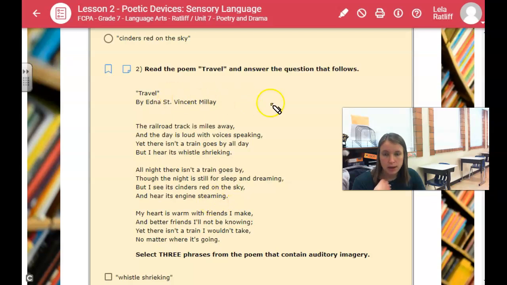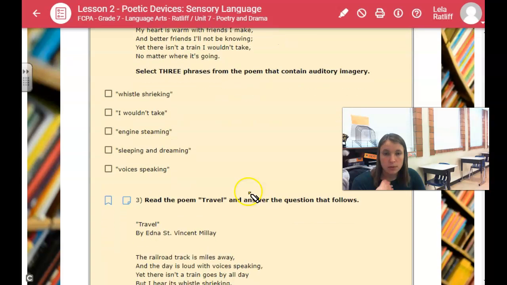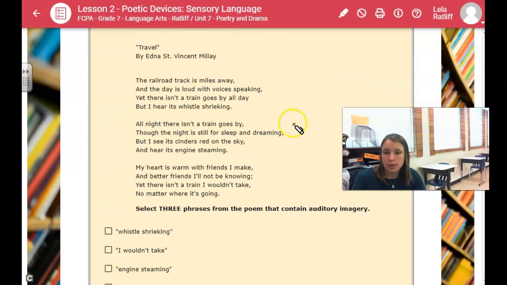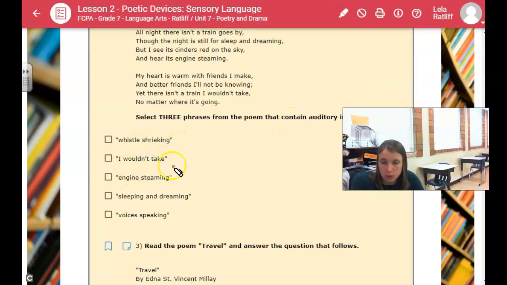So we have the poem we just read. It says select 3 phrases from the poem that contain auditory imagery. And auditory means you can hear it. All right, so we have a whistle shrieking, I wouldn't take, engine steaming, sleeping and dreaming, or voices speaking. So which of these would appeal to your hearing, what you hear? I'll eliminate one of these for you.